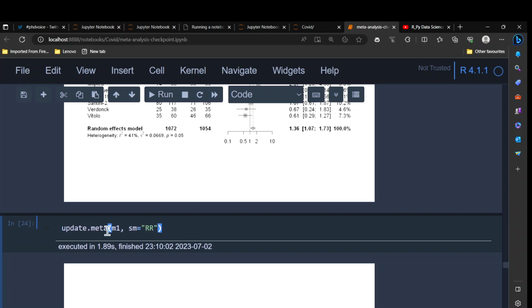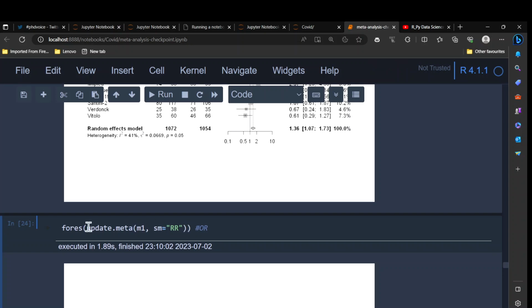If you update meta and you simply change SM to RR, that means the model we already have for odds ratios, and then we simply use the update.meta function on M1. If we change this SM, in the previous plot it was OR, that means odds ratio, but now we are changing it to risk ratio, so that means Metabin will be pooling it for risk ratio for us.